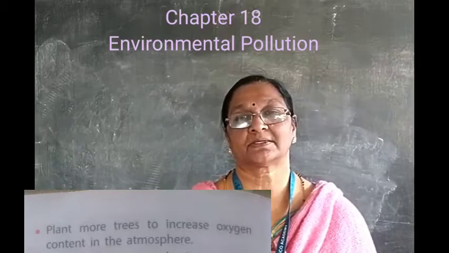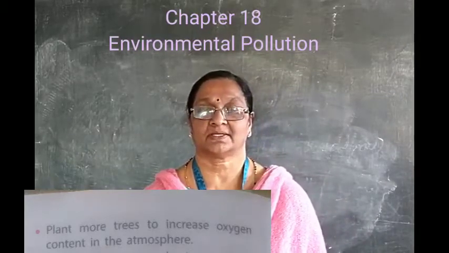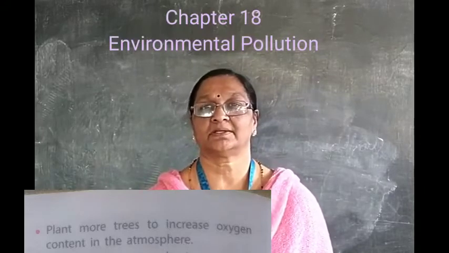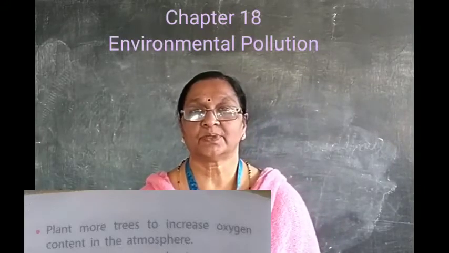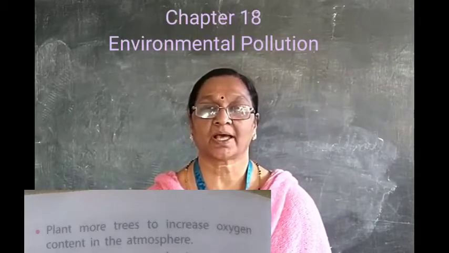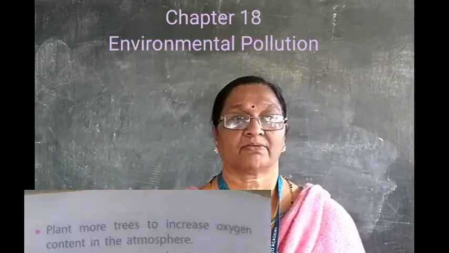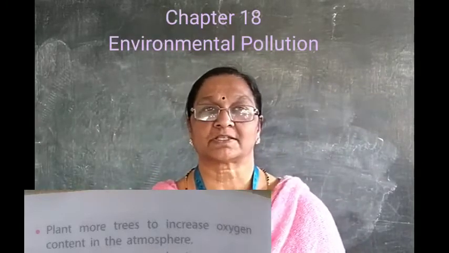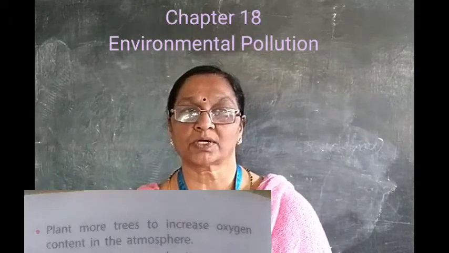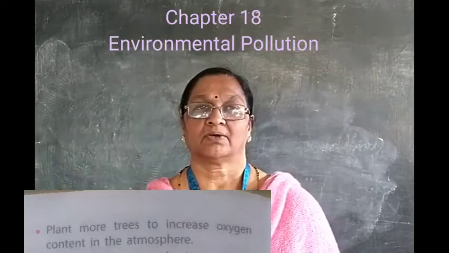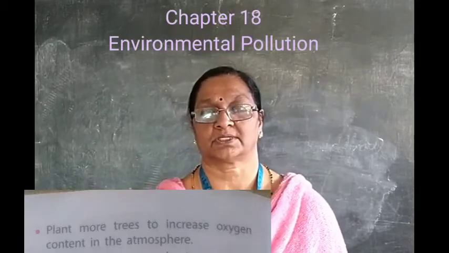The second one is to plant more and more trees. If more trees are planted, the trees will absorb the carbon dioxide and give us lots of oxygen. The factory owners must be instructed to adopt methods by which smoke from these factories is made free of poisons.